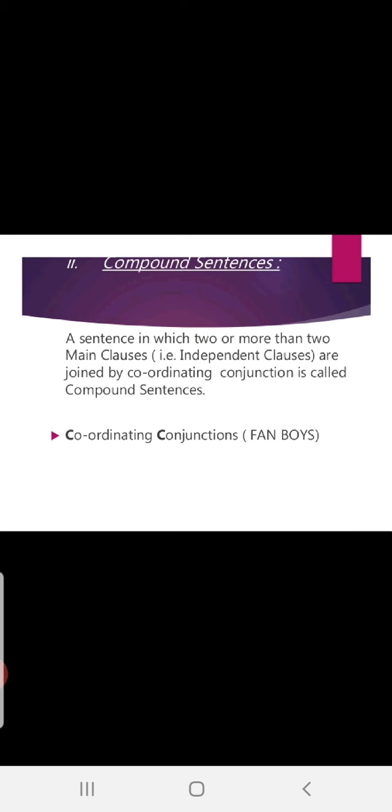You can see in the definition of a compound sentence that it has two or more main clauses, and these main clauses go together with each other with the help of coordinating conjunctions, that is FANBOYS. Children, very important to understand this.